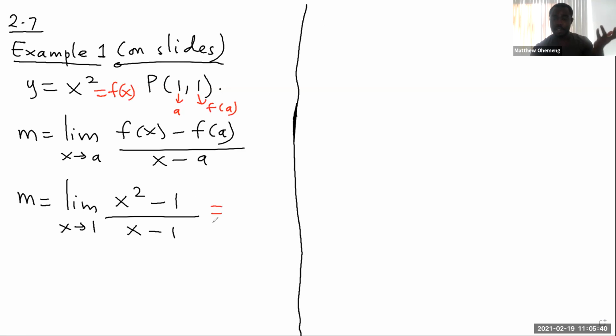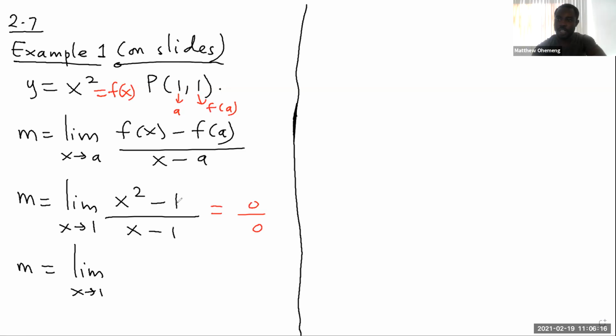Now we've mastered how to obtain limits, right? So we first try and plug in. If you put 1 there, you get 1, and then 1 minus 1 is 0. And then if you put 1 down here, you get 1 minus 1, which is also 0, right? So this is a type 0 over 0. So what do we do? We think about the techniques that we learned. The technique was, if it's type 0 over 0, we try and simplify and then plug in again, right? So with this simplification, what comes to mind is to try and factor, right? The only simplification you can think of is to factor.